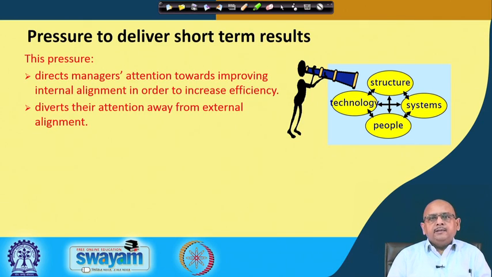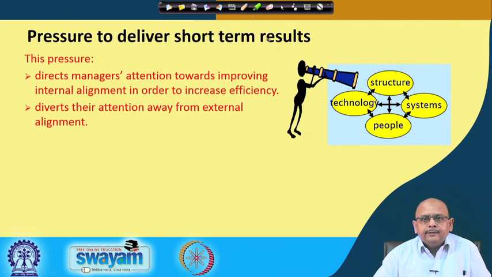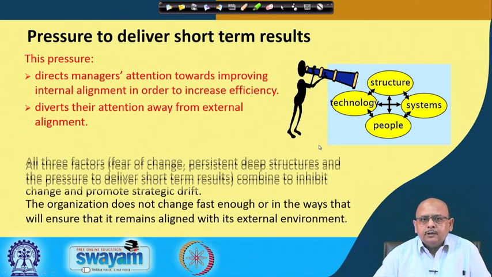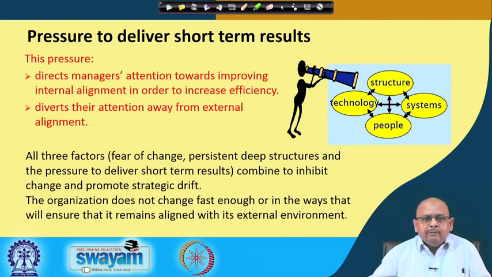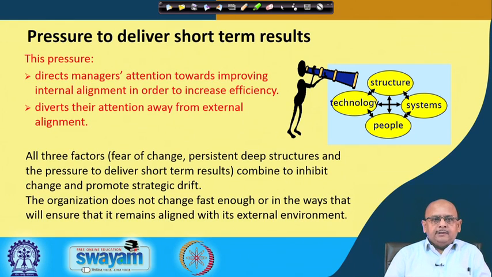You simply cannot bring a change in the technology. You need to ensure how this change in the technology is going to impact structure, systems and the people. So, there is a need for better alignment, and this is not possible if there is a pressure for delivering short term results, right.